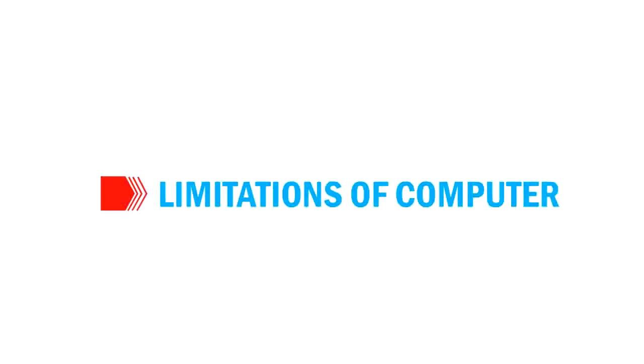Lastly, we are going to see the limitations of computers. Before, we have seen limitations of the first generation of computers, or compared to the second and third generations, and comparing with other generations, we will find the limitations of the previous generations of computers. But here we are going to see the main three limitations of computers.